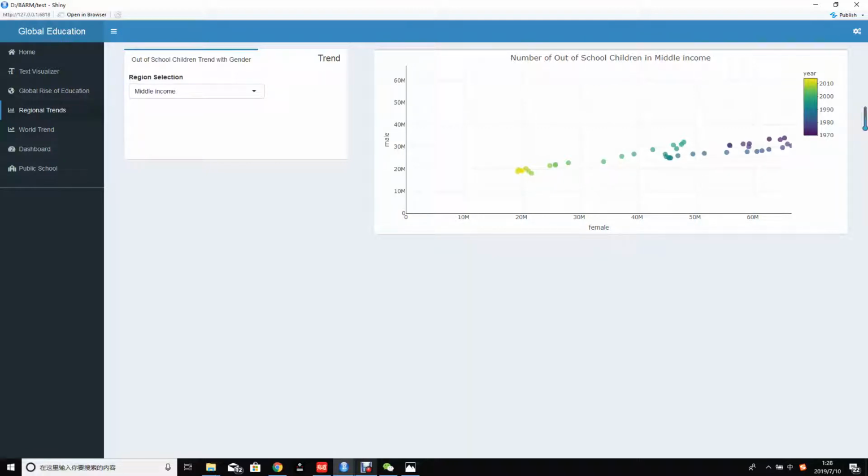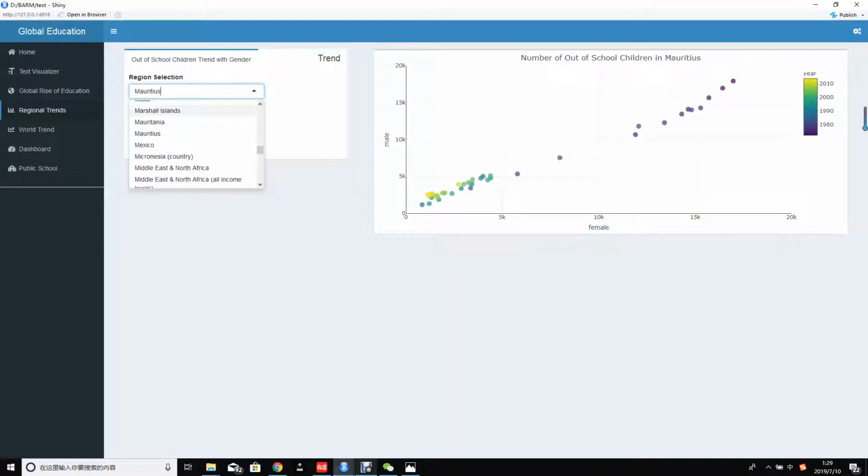And then we go to the regional trends. We also use the same data to do the regional trend to show more detailed information on those different regions. We use Plotly to plot this diagram. When you interact with the plot, more information shows on the diagram. As the color gets darker, it means the time goes back to an earlier time, and brighter means closer to now.